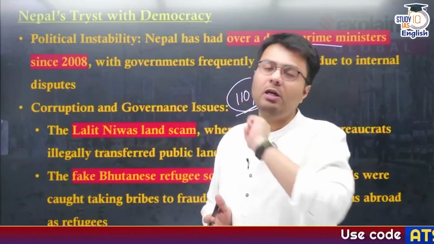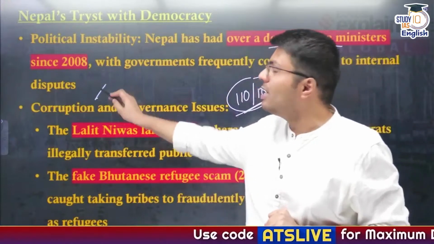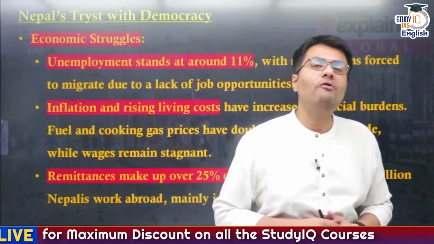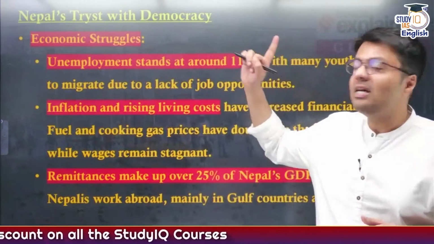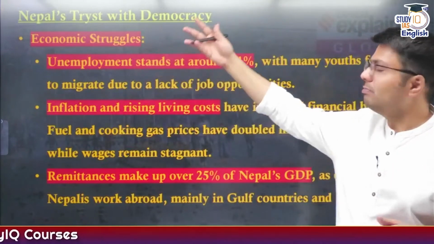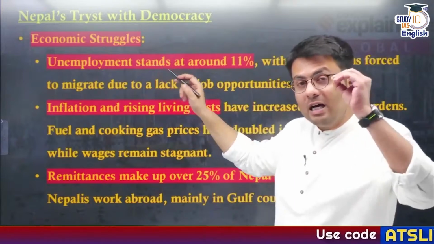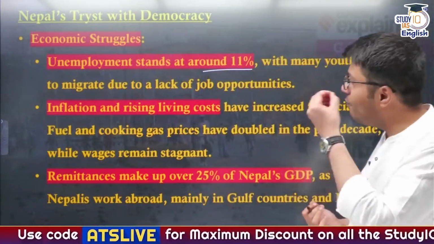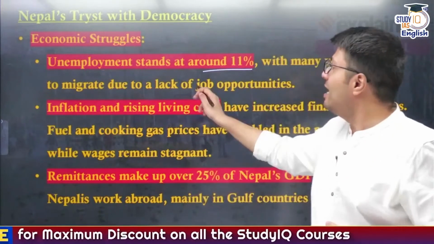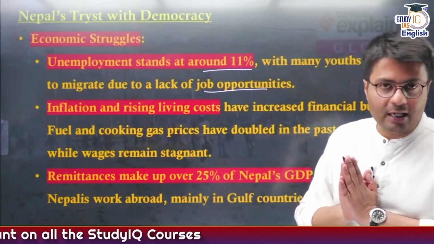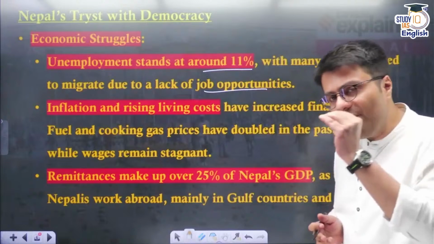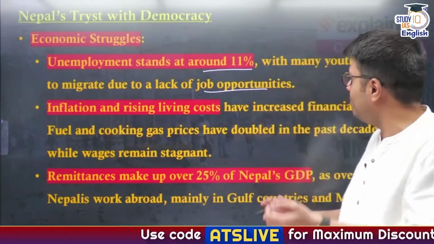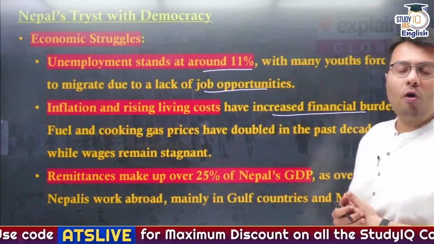So this is one consequence of political instability: huge and prevalent corruption. Now let us deal with another consequence of lack of political stability in Nepal, that is economic struggles. For example, unemployment is a very big cause of concern in Nepal, as it stands around 11%. Many youths in Nepal are forced to migrate to other countries, including India, in search of better economic and job opportunities. Also, in terms of inflation and cost of living, Nepal is witnessing a huge rise in inflation and rising cost of living, which has increased the financial burden on people of Nepal.